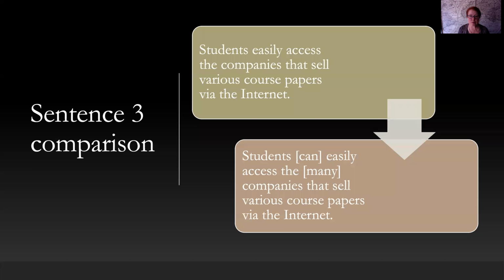Right, sentence number 3, students easily access the companies that sell various course papers via the internet. Well, we know that people have technological problems, they have Wi-Fi problems. It's not easy, right? We know that. So that sounds not true. So here, if you use the modal, here students can easily access the many companies, because maybe some companies are hard to get a hold of or get connected to. So students can easily access the many companies that sell various course papers via the internet.